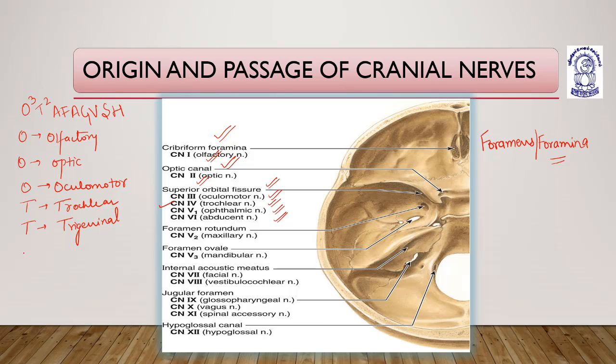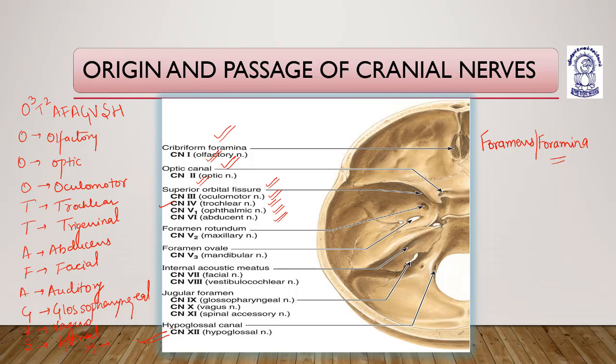Then A for abducens, F for facial, A for auditory, the eighth cranial nerve. Then G for glossopharyngeal, the ninth cranial nerve, V for vagus, S for spinal accessory, and H for hypoglossal. So: O cube, T square, AFA, GVSH.